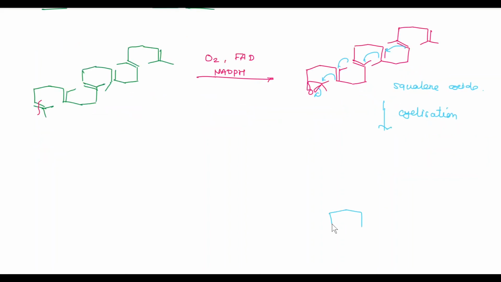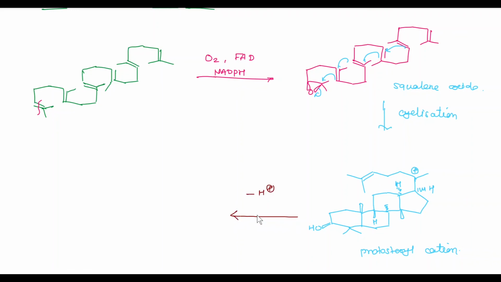And we get this cation, known as the protosterol cation, which is found in plants. In the next step, loss of H+ leads to the cyclopropane ring, with Wagner-Meerwein 1,2-hydride and 1,2-methyl group shifts.